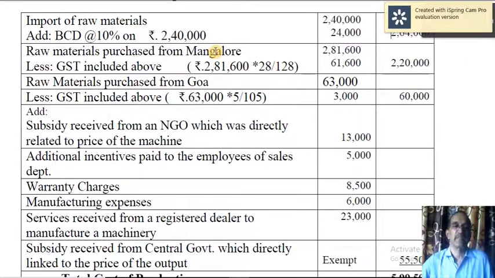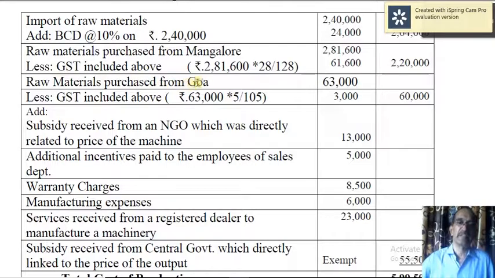Raw materials purchased from Mangalore, but including GST, so that should be excluded. BCD, basic customs duty, should be included, but GST should not be included, therefore that should be excluded. So 28% is the rate of tax there, therefore this 2,81,600 is equal to 128. Of that, 28 is the GST, and if you exclude that, that is 61,600. The remaining amount is 2,20,000.